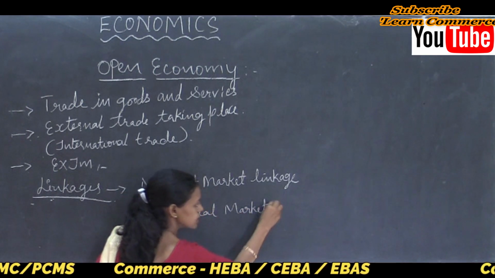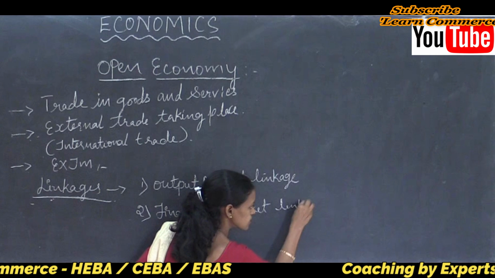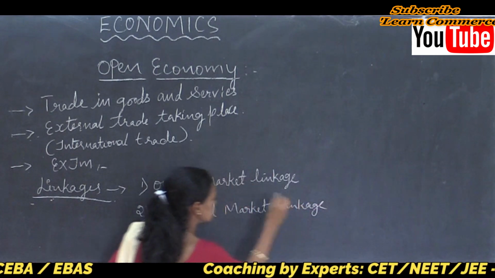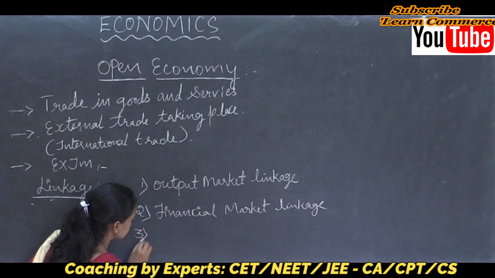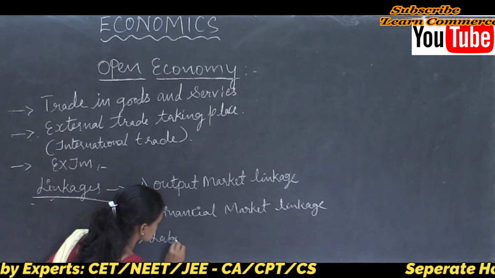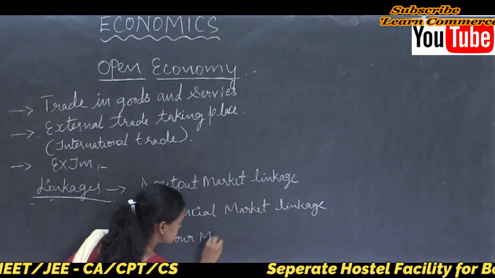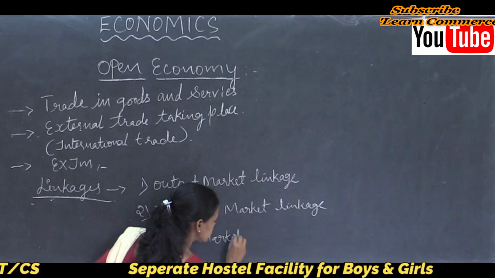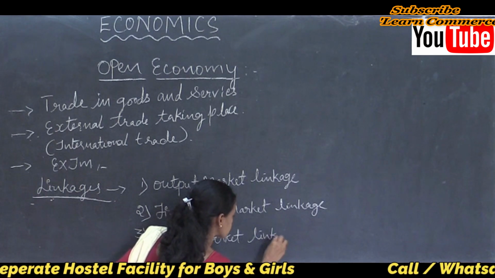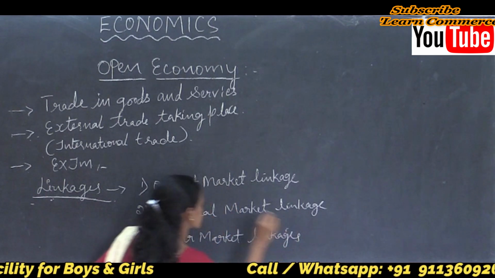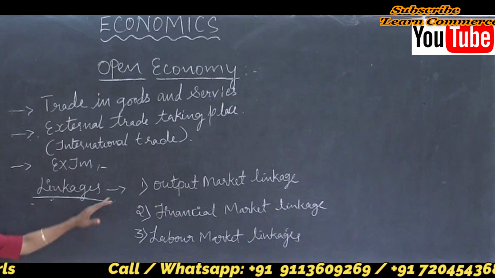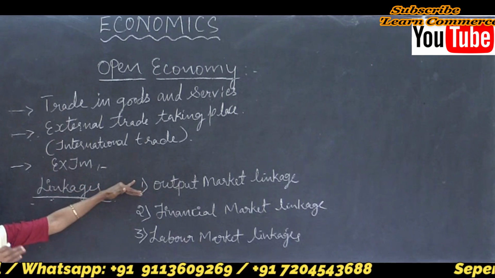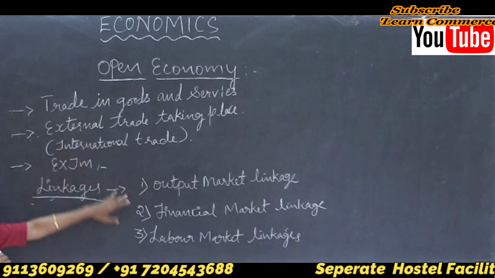Third one is labor market linkage. There are mainly three linkages taking place in an open economy.